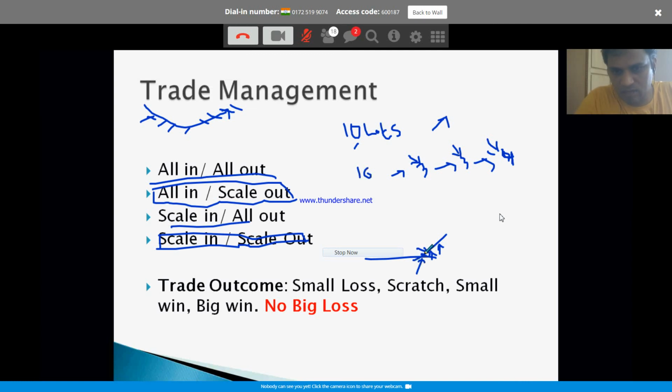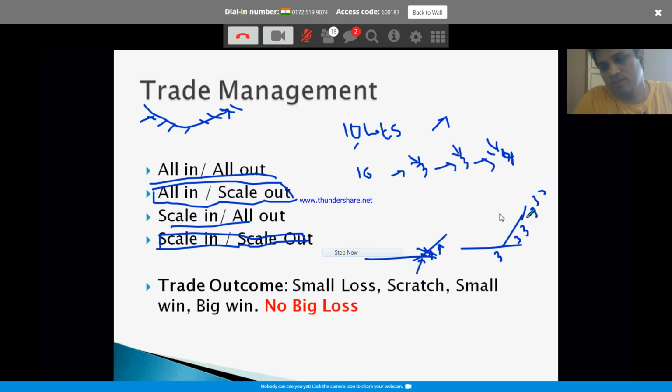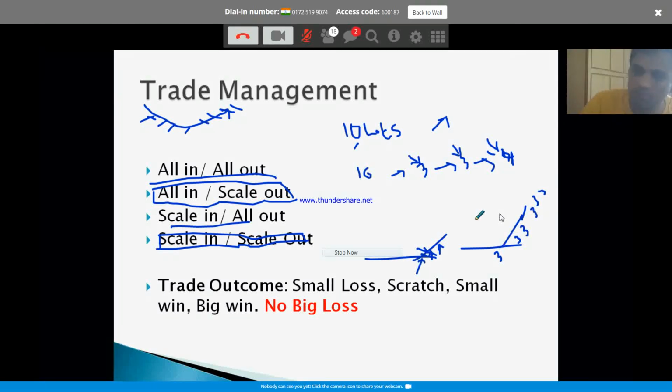But the Ashwini Gujrals of the world, what they do, the moment it is moving in your favor, that you know you have a winner at your hand, right? You bought 3 here, it is moving in your favor, add 3 more. Moving in your favor, you will add 3 more. Then you will be looking to exit. You will exit 3, exit 3, exit 3. That way, whenever you have a winner at your hand, you will try to capitalize as much as possible. So you try to figure out whichever way suits you.